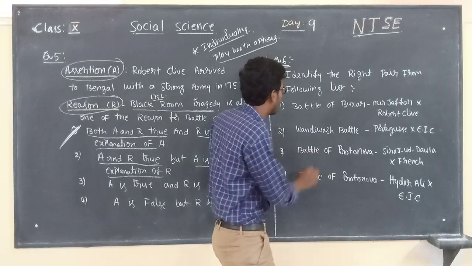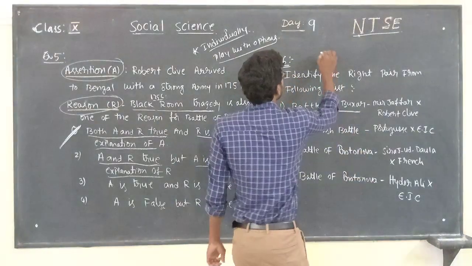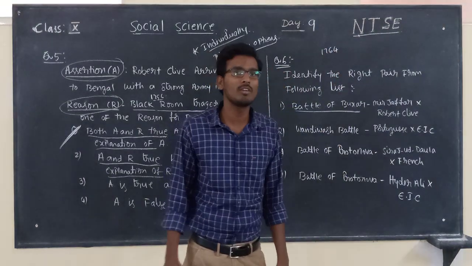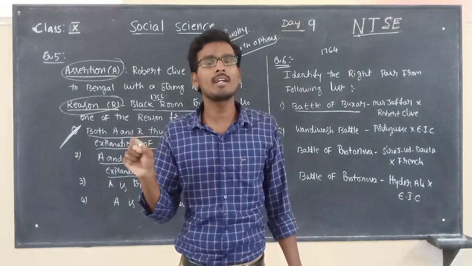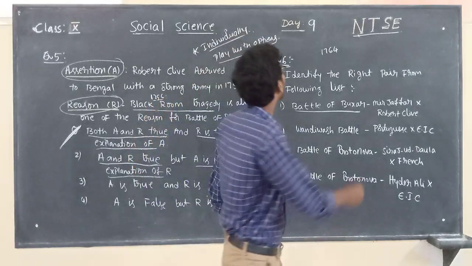What is the first pair? Battle of Buxar, 1764. Between whom does the Battle of Buxar take place?